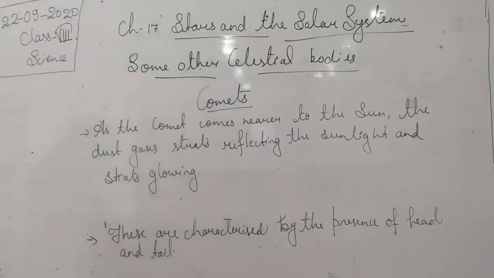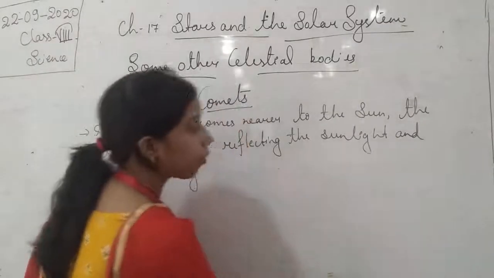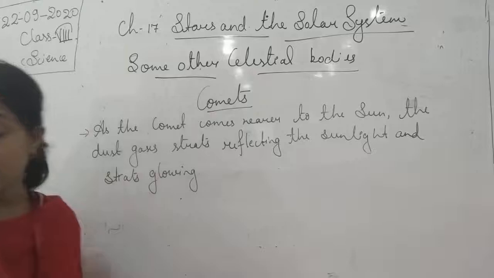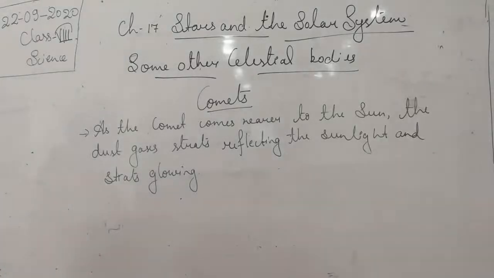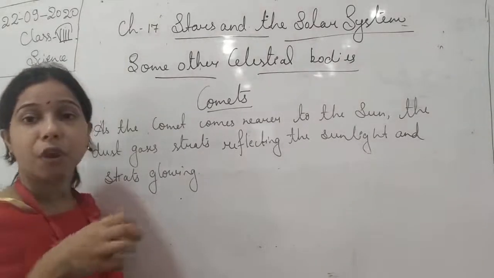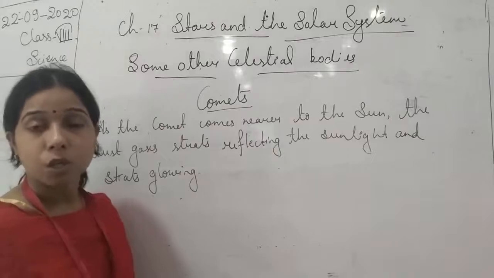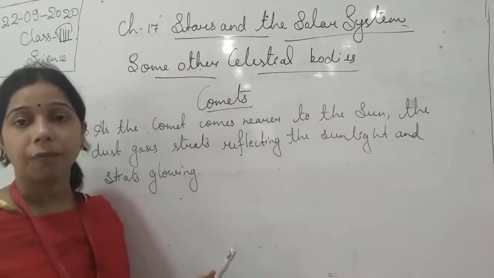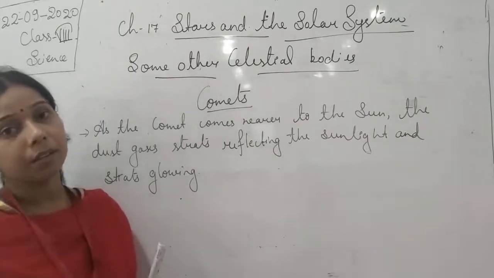Now you see that the tail of the comet, I told you the tail is formed due to the dust and the ice. So the tail of the comet always points away from the sun. Okay, so the tail is always pointed away, in the opposite direction.